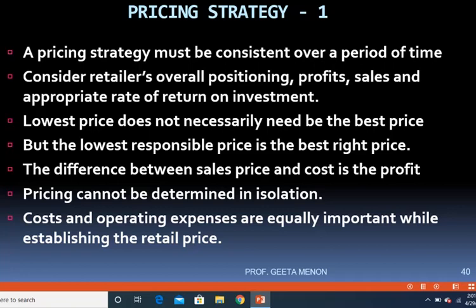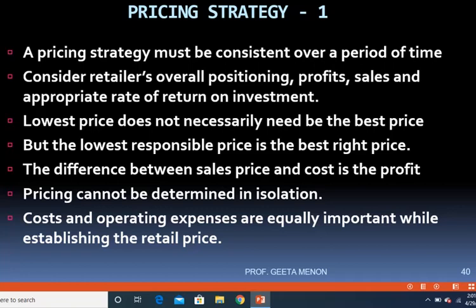Consider retailers' overall positioning, profit, sales, and appropriate rate of return on investment. When you're pricing the goods, the company has to take into consideration the retailer's overall positioning, profits, sales, and appropriate rate of return on investment. The lowest price does not necessarily need to be the best price, but the lowest responsible price is the best right price. I hope you are understanding this.